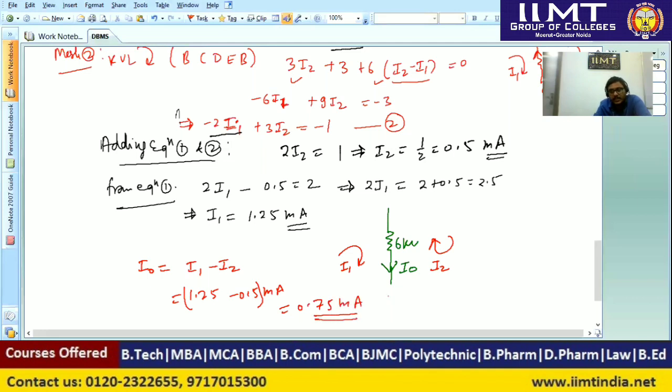So this is the current across the 6 kilo ohm resistor, and this is a positive value, so the net current will be in the downwards direction. This is the final answer.